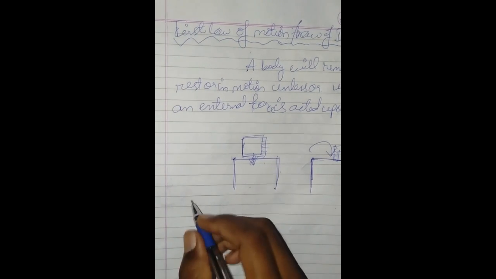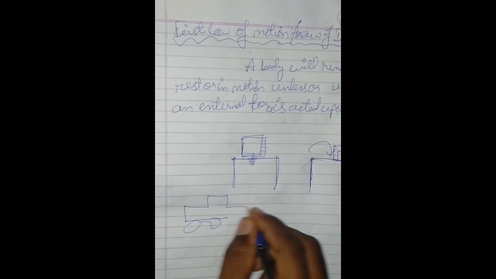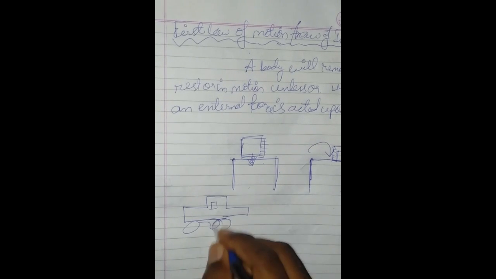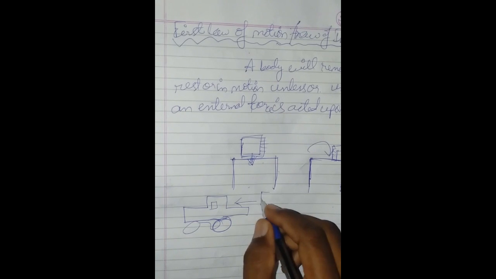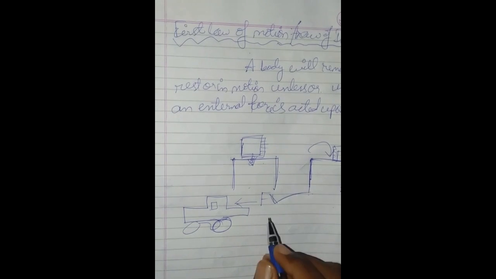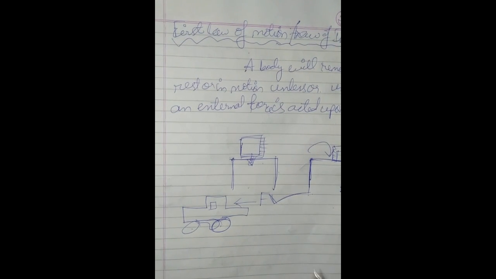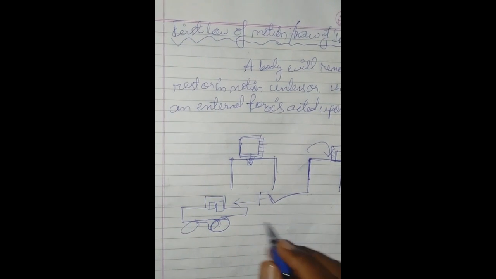Let us consider another example. A car is moving on a road. The car will continue to move on the road unless and until an external force is applied. If an external force is applied in the direction opposite to the motion of the car, only then will the car come to rest.